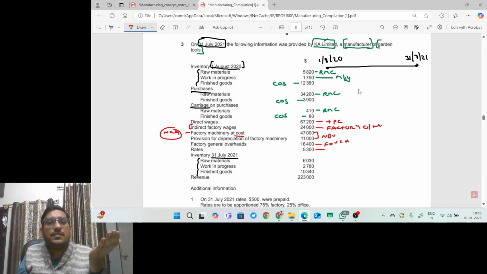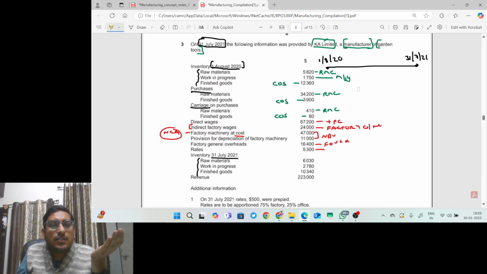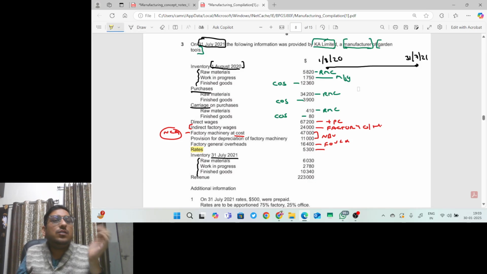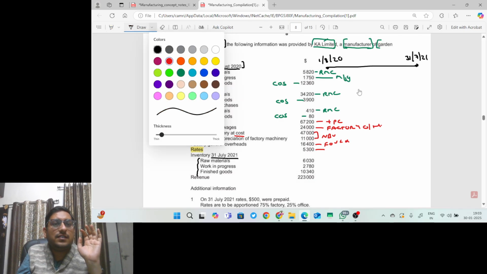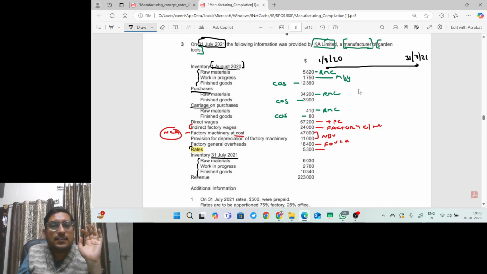Rates 5300. Sir, only rates is given. They have not specified whether this rates is related to the factory or related to profit and loss, that is admin cost. So in the examination, just put a box like this. Not given. We will see the additional information and then come to know.